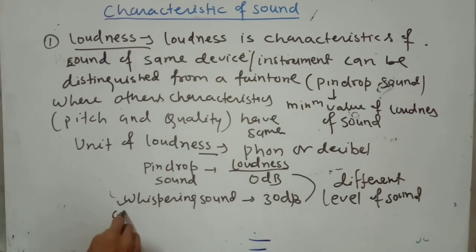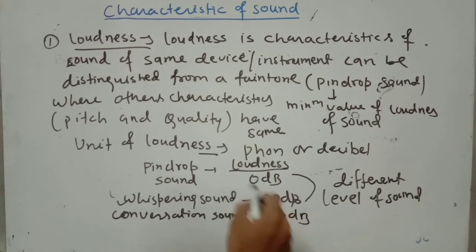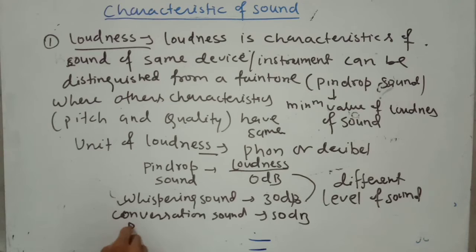Similarly, normal conversation has a loudness of 50 decibel. A police car siren has 120 decibel. A washing machine has a loudness of approximately 65 decibels.